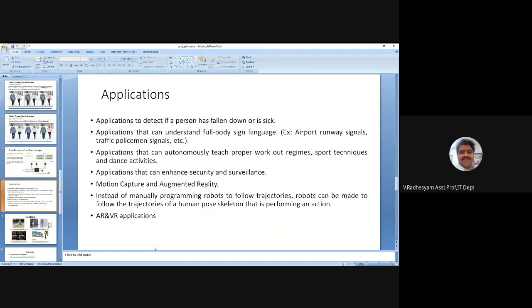And for security purposes in airports, railway stations, police signals, etc. Based on gestures, we can learn dance practice activities from robot instructions. A robot can teach you a dance.